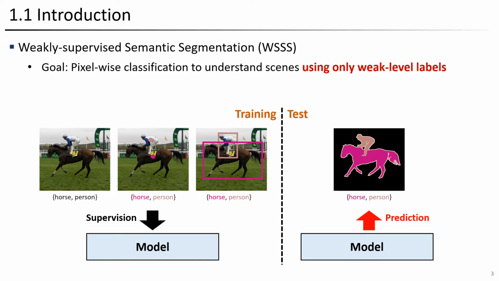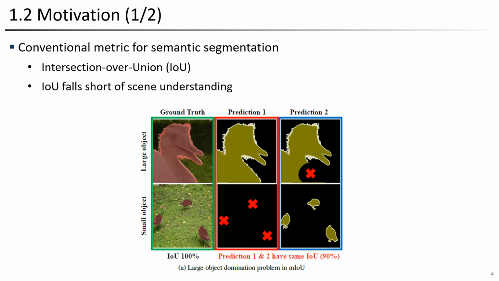The goal in the field of Weakly-Supervised Semantic Segmentation is to perform pixel-wise classification using a model trained with weak labels. In other words, it involves learning from labels such as images, points, or bounding boxes, rather than labels at the actual pixel level that needs to be predicted.